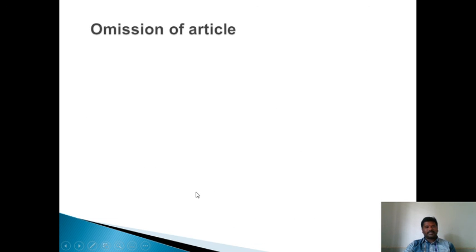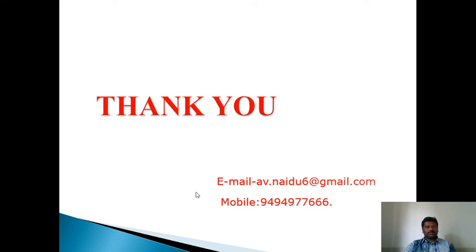Please, all of you mind it. Articles are demonstrative adjectives. We have two kinds of articles: indefinite article and definite article. A and an are called indefinite articles because they are used when we don't specify a particular person or a particular thing. The is called the definite article because it is used to specify a particular person or thing.